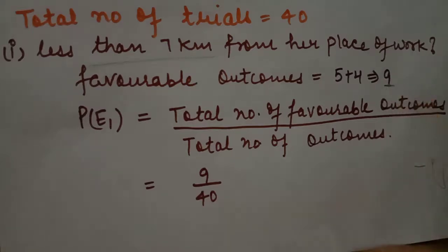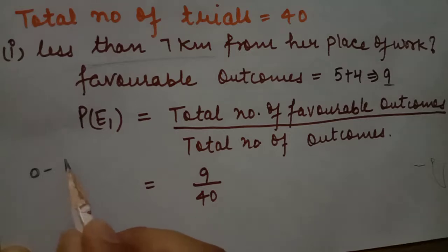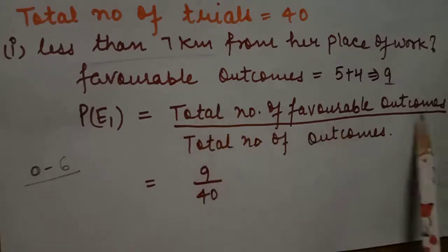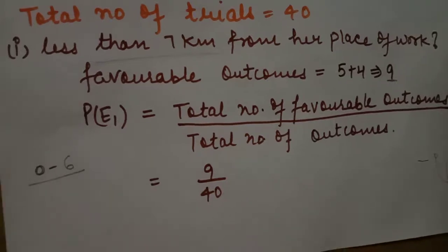It means we include all the engineers who live 0 to 6, less than 7 kilometers. We will not include 7 in this. We take 0, 1, 2, 3, 4, 5, 6 kilometers. So the probability P(E1) is total number of favorable outcomes divided by total number of outcomes, which is 9 upon 40. This is your first part probability.